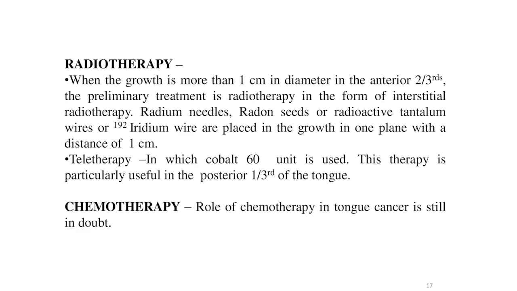Now the radiotherapy. When the growth is more than 1 cm in diameter in the anterior 2/3 of the tongue, the preliminary treatment is radiotherapy in the form of interstitial radiotherapy. Radium needles, radon sheets, or radioactive tantalum wires or 192 iridium wires are placed in the growth at a distance of 1 cm. When the growth is deeper and extends more than 1 cm into the tongue, it is difficult to treat with interstitial radiotherapy and teletherapy should be used.